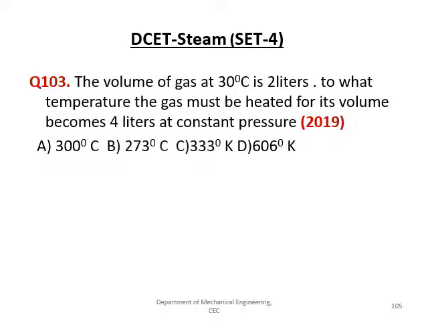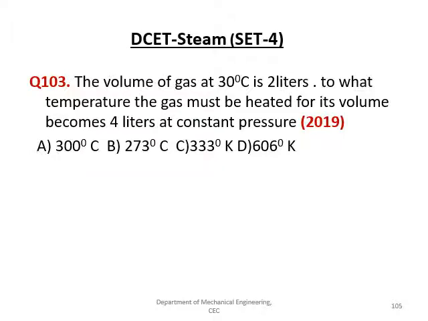The volume of the gas at 30 degrees centigrade is 22 liters. At what temperature must the gas be heated for its volume to become 4 liters at constant pressure? The given options are 300 degrees centigrade, 273 degrees centigrade, 333 degrees centigrade and 606 degrees centigrade.